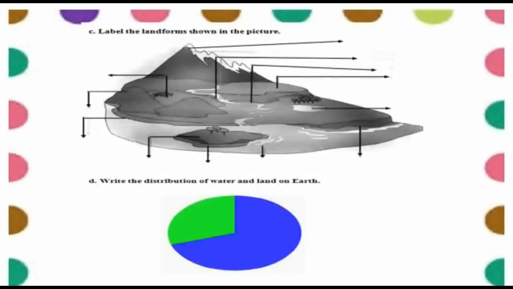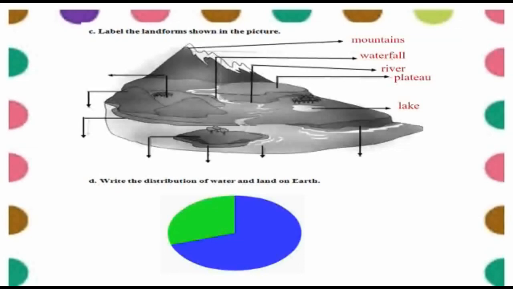Question number 4, C part is label the landforms shown in the picture. The highest part of the earth is called mountains. So first one is the picture of the mountains. After mountains there is a waterfall. Then waterfall turns into the river. After river there is a flat highland which is called plateau. After plateau there is a body of water which is surrounded by land and it is called lake.